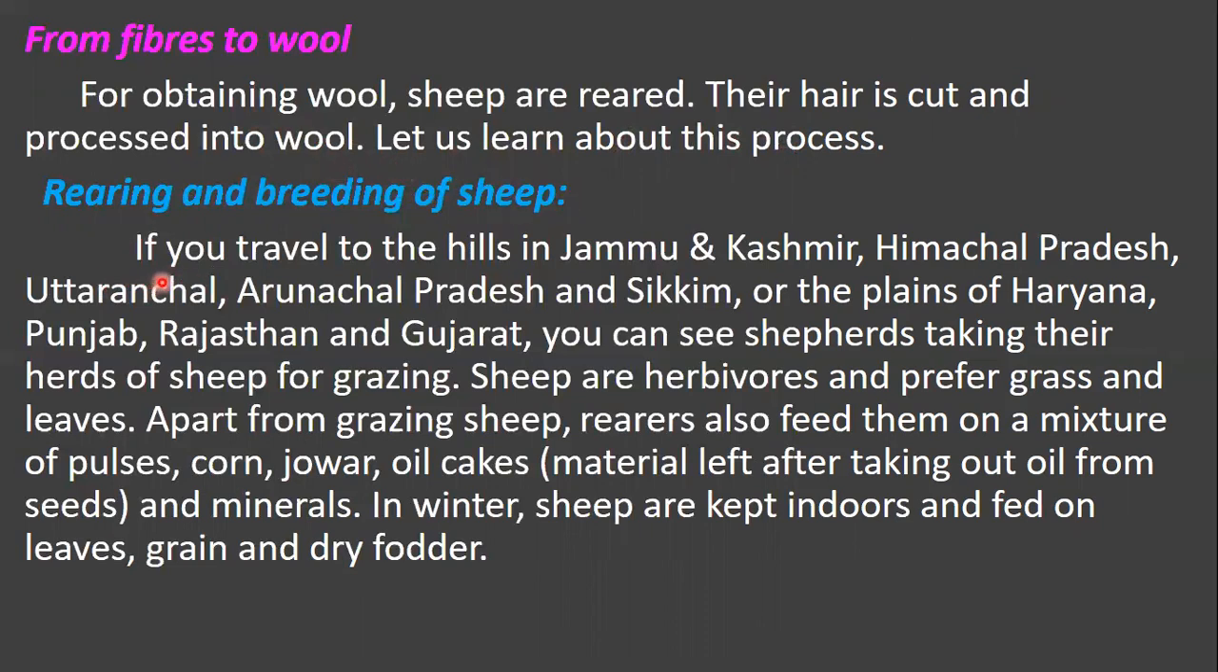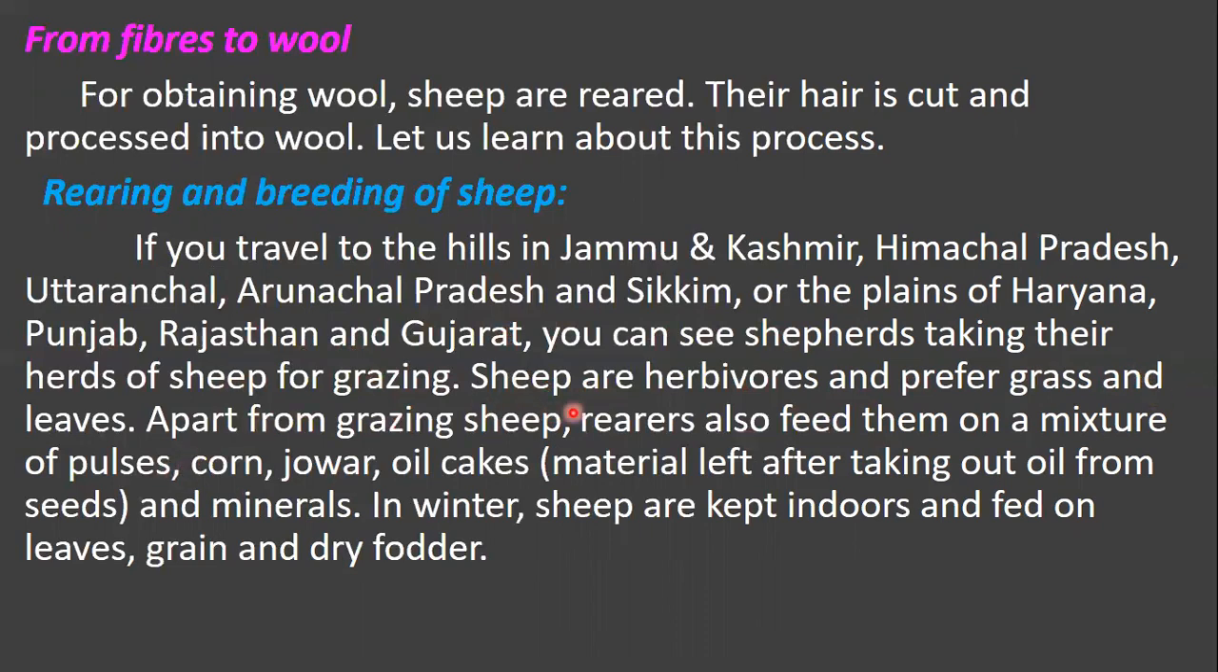See children, if you travel to the hills in Jammu and Kashmir, Himachal Pradesh, Uttaranchal, Arunachal Pradesh and Sikkim, or the plains of Haryana, Punjab, Rajasthan and Gujarat, you can see shepherds taking their herds of sheep for grazing. And these sheep are herbivores, means they eat only plants and prefer grass and leaves.